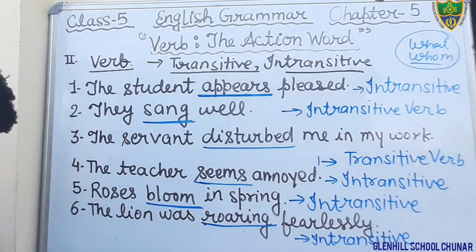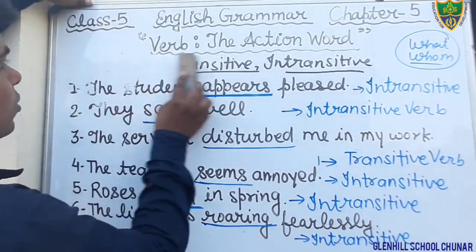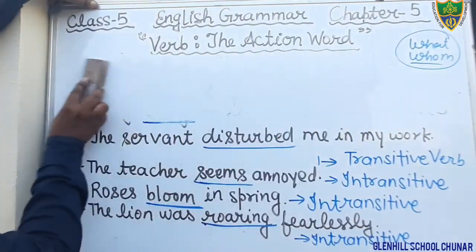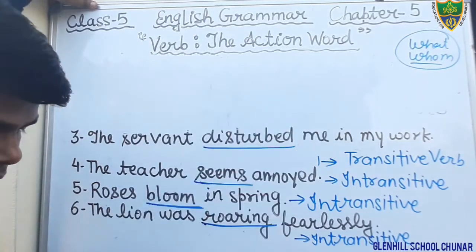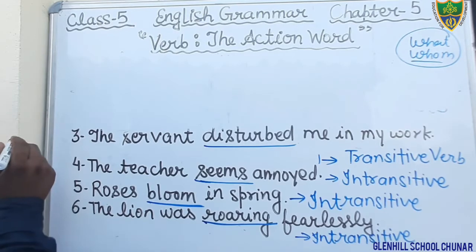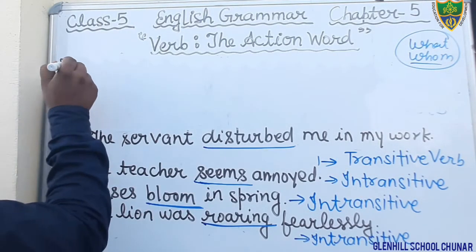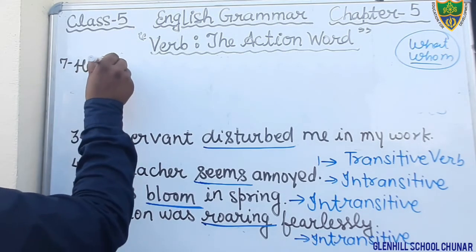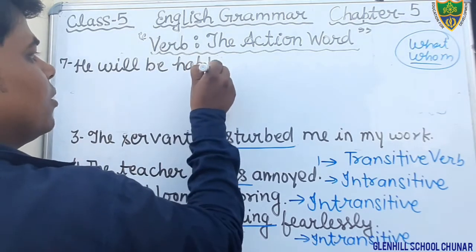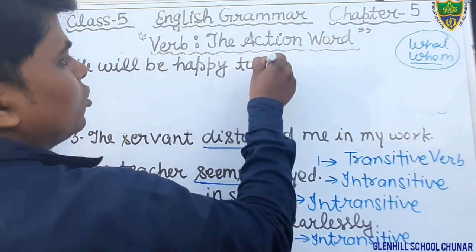Question number 7. Just see the question number 7. What is the question? He will be happy to receive this message.